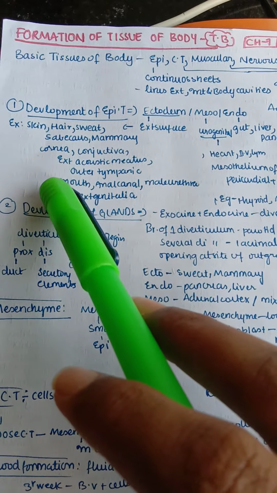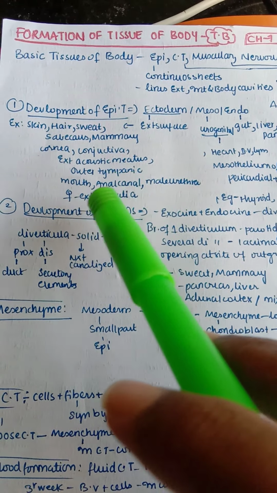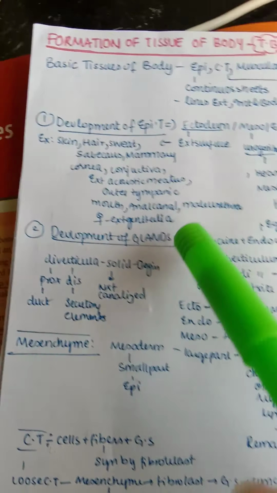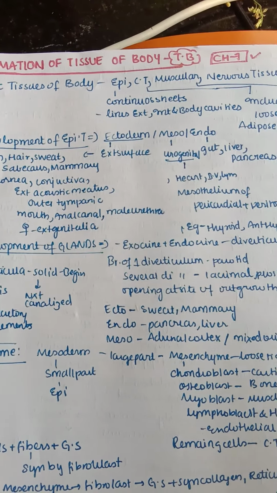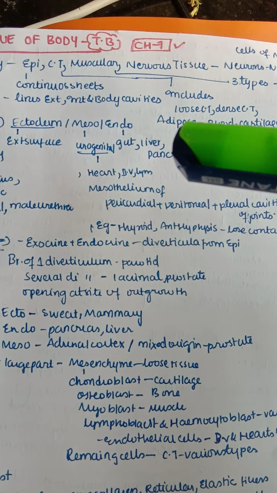And more: cornea, conjunctiva, external acoustic meatus, outer tympanic membrane in our ear, mouth, anal canal, male urethra, and female external genitalia. All these structures are lined by ectoderm-derived epithelium. Now, coming to the mesoderm-derived epithelium, that is urogenital.